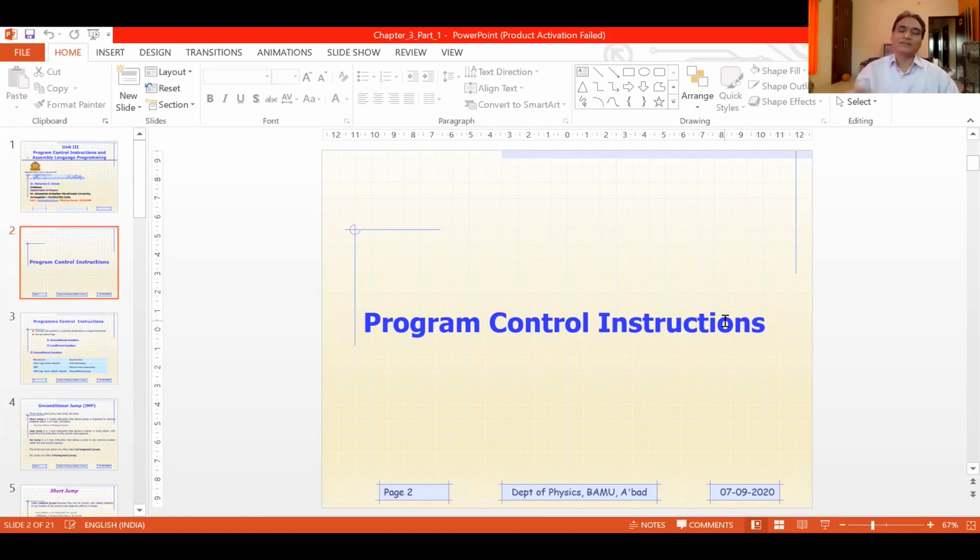Because there would be, in between, whenever you will be reaching Aurangpura, on the way there would be many intersections, right? And at every intersection, you will have to take either a left turn, a right turn, or you will have to go straight. So usually, whenever we are at an intersection, we always think about which turn I should take, whether I should take a left turn, a right turn, or go straight. Now, if you are familiar with the path to be followed, then you are not going to ask anybody. You will be following straight away.